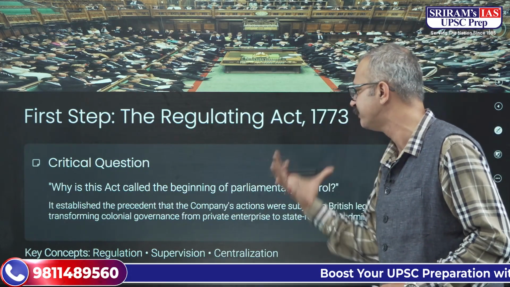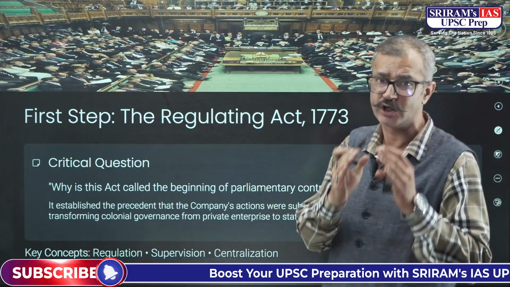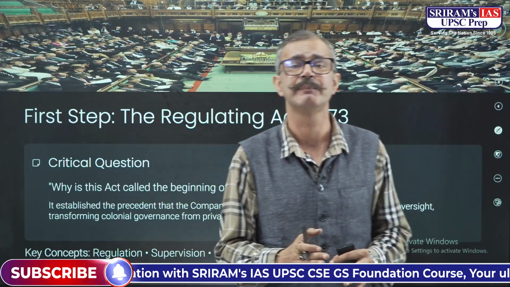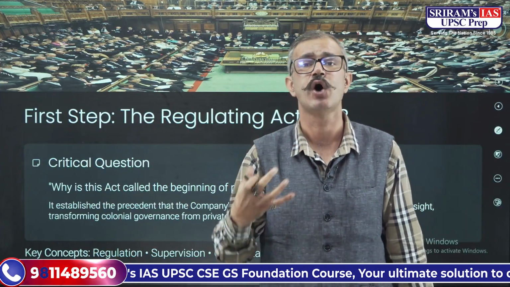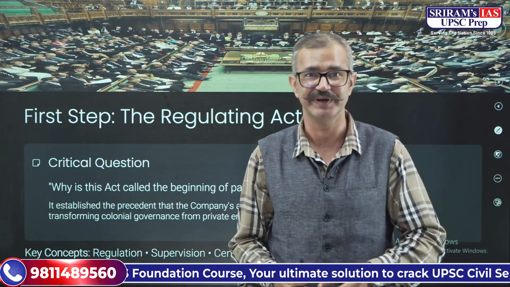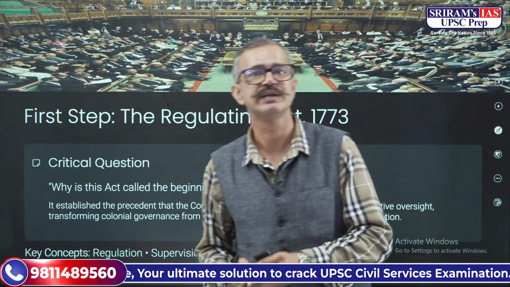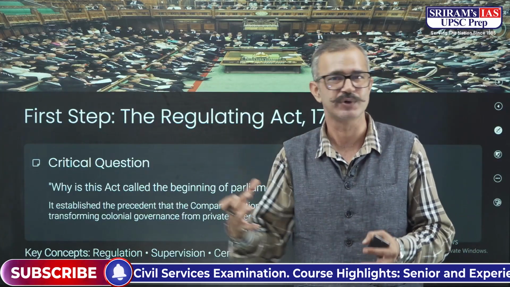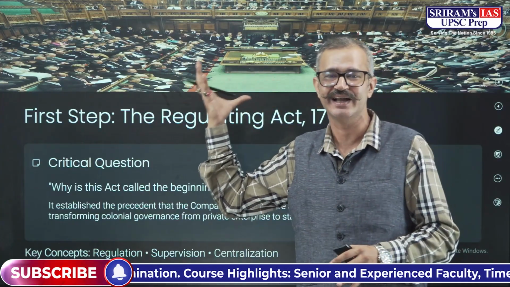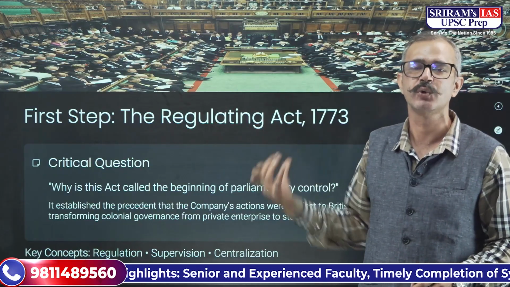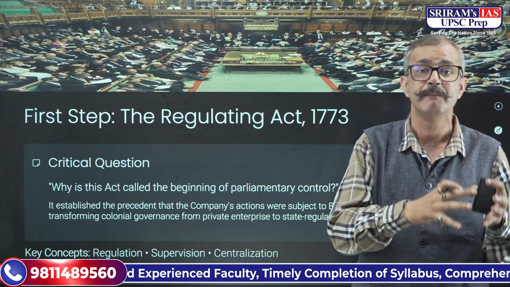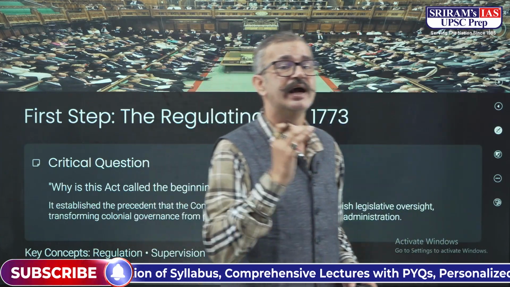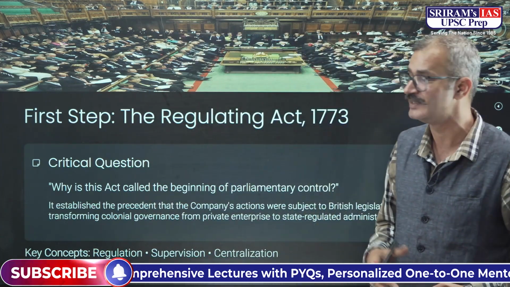Now, it is a very important question that you have to ask: why is this called the beginning of parliamentary control? Because before this act, the control of East India Company was totally in the hands of the officials of the company. And as soon as this act was brought, slowly and slowly, not exactly at the onset of this act, the parliament began controlling the operations of the company in India, and that is why it is called the Regulating Act of 1773.